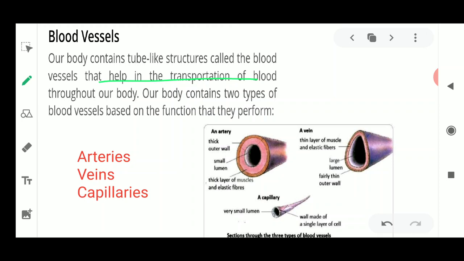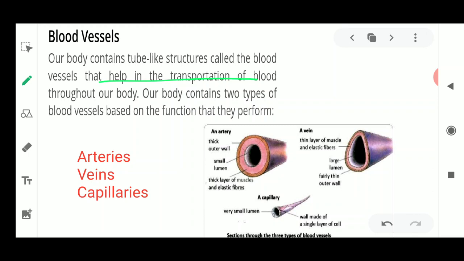So transportation means you're moving something from one place to another. For moving something you require, for example, if something has to be carried in a truck, where is it going to run? Is it going to run on water? No, it requires a medium for transportation, meaning you require roads for that truck to move. Similarly here, the blood is present, and where is that blood going to move? It is going to move through these blood vessels.